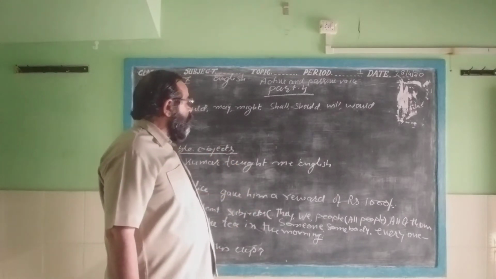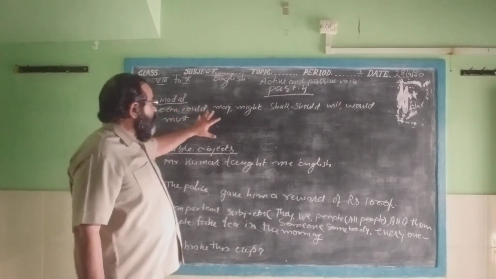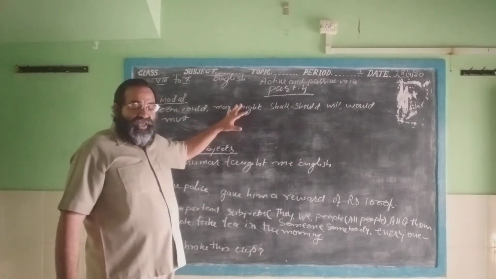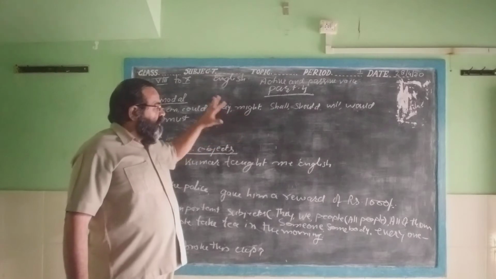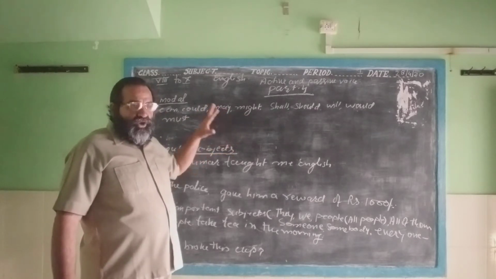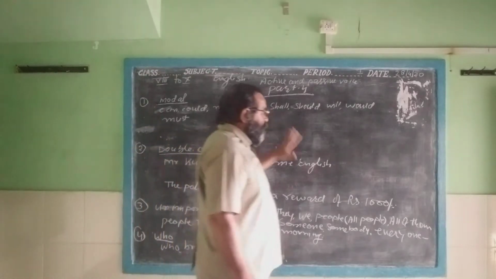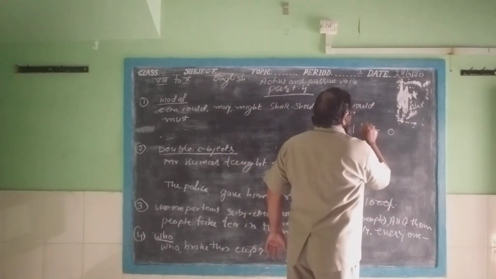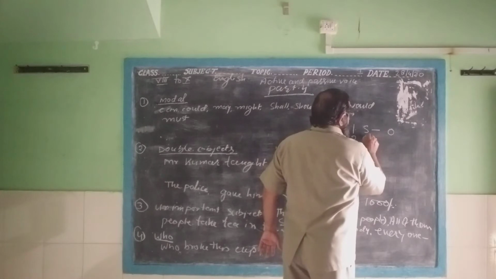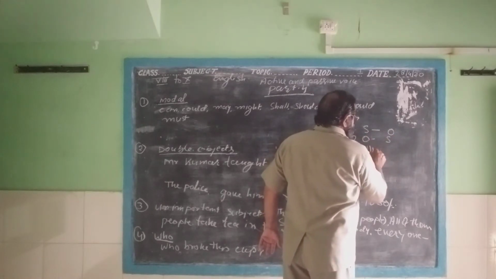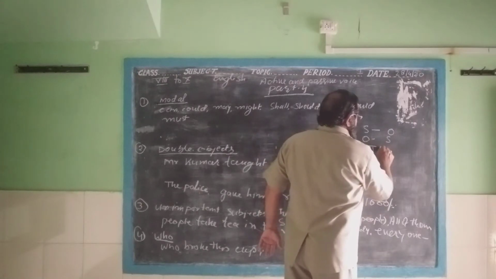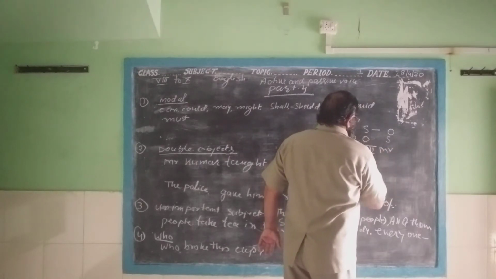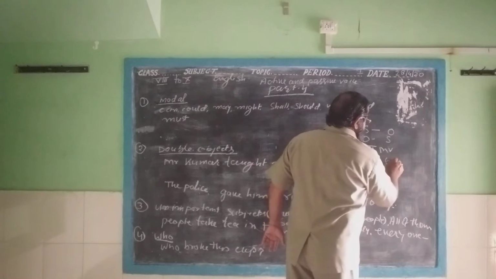First of all, when you find a modal verb in the active sentence, it is very easy. There are 4 rules as I told you. Subject will be changed to object and object will be changed to subject, there will be the third form of the main verb, and by will be used before the object.